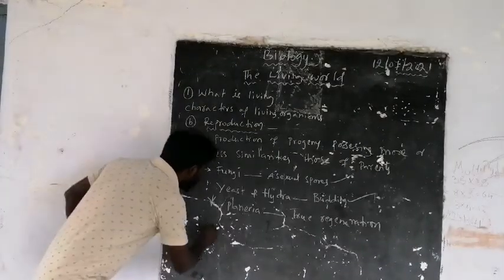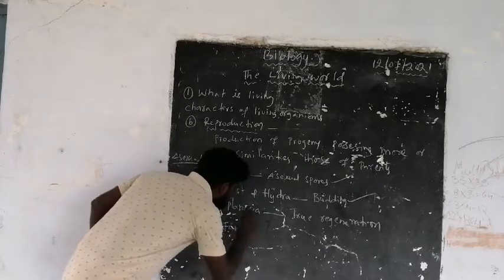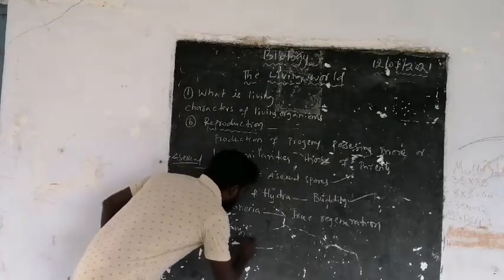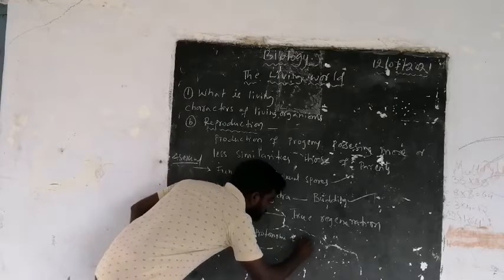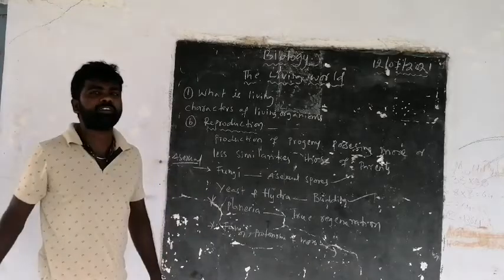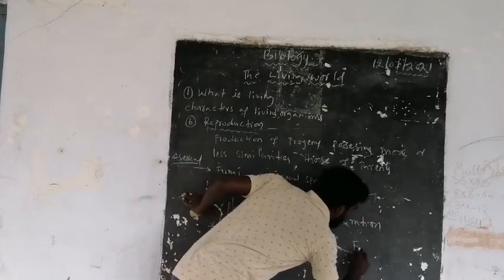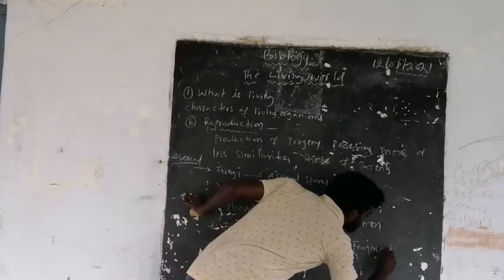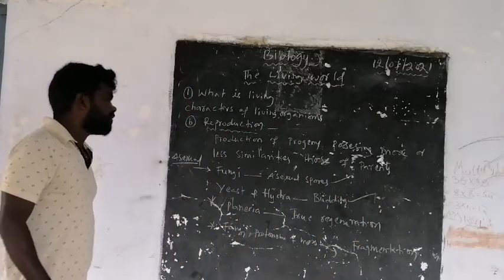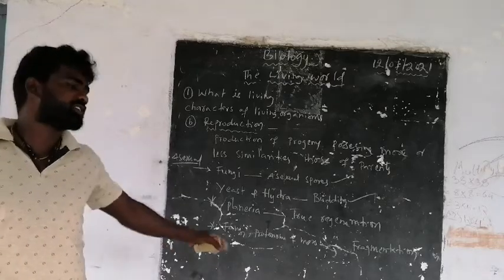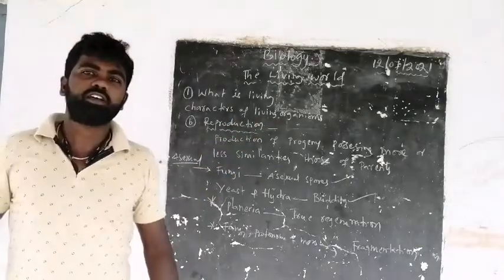And next, some organisms like fungi and the protonema of mosses reproduce by fragmentation. These are the different types of asexual reproduction.